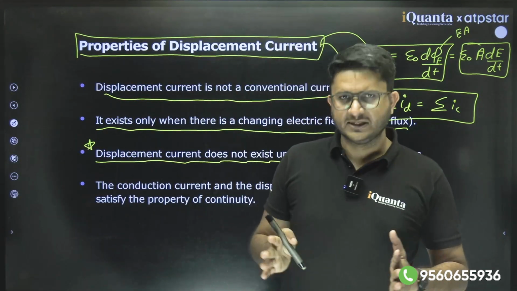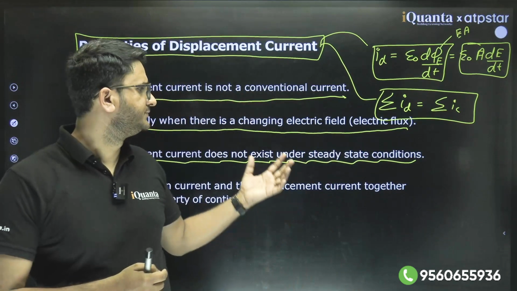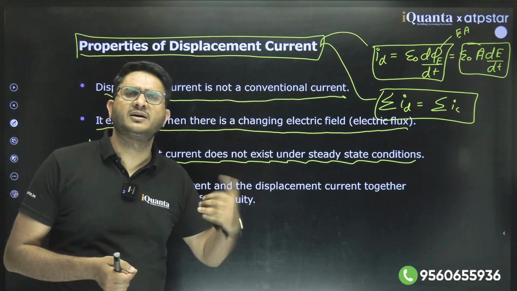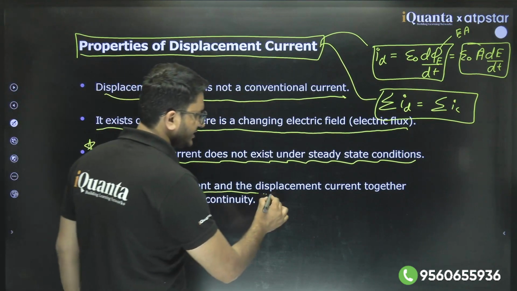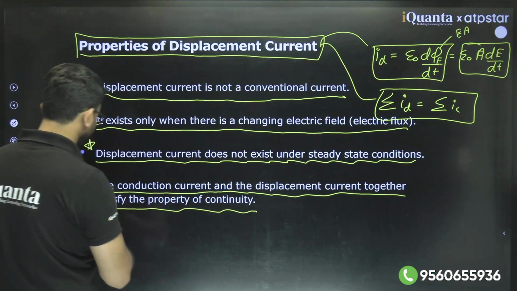Capacitor will become fully charged, electric field will not further vary anymore, so electric flux will not change with time, so displacement current will disappear. Clear? And the conduction current and displacement current together satisfy the property of continuity.